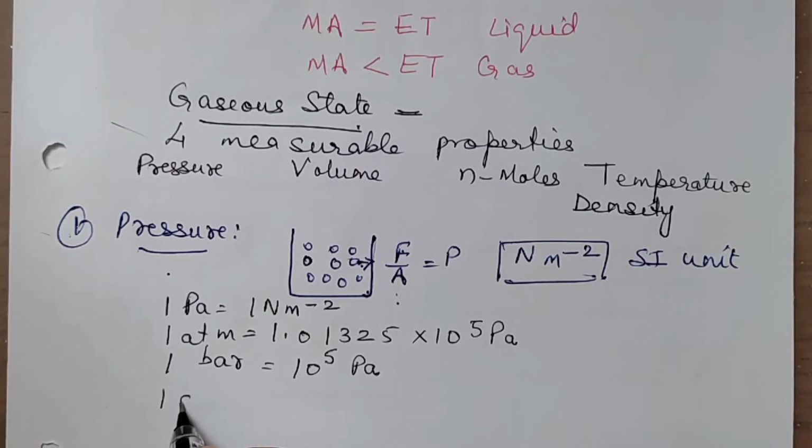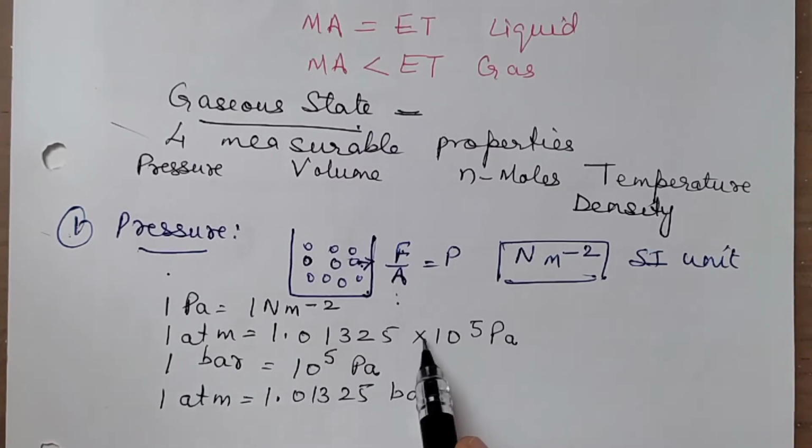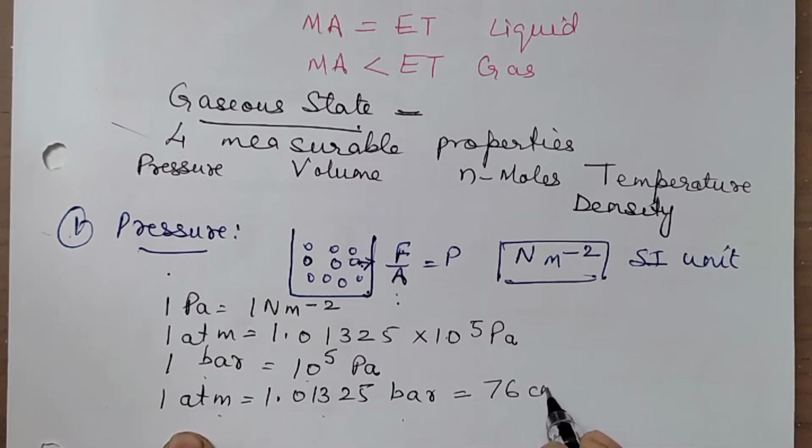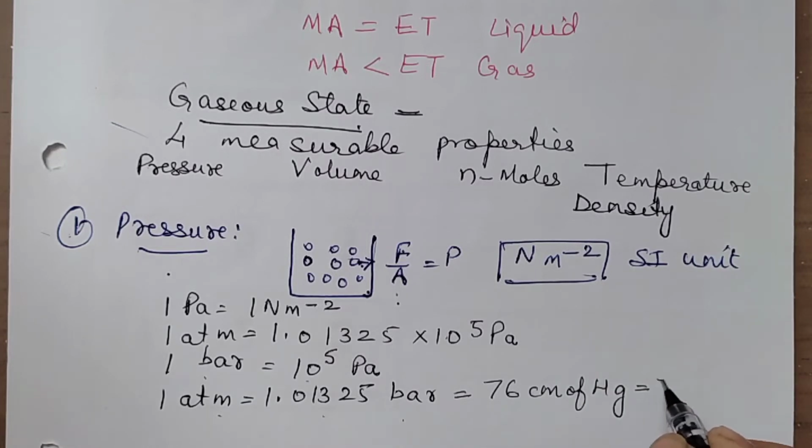And you also have the relation that 1 atmosphere is equal to 1.01325 bar. Okay, you can see here 1 atmosphere is this into 10 to the power 5 Pascal, and 1 bar is 10 to the power 5, so obviously 1 atmosphere will be this much bar. Okay, so you can also have 1 atmosphere is equal to 76 centimeters of mercury. You can also write it in terms of millimeter, 760 millimeters of mercury. Apart from that, you can also mention it as 760 torr.